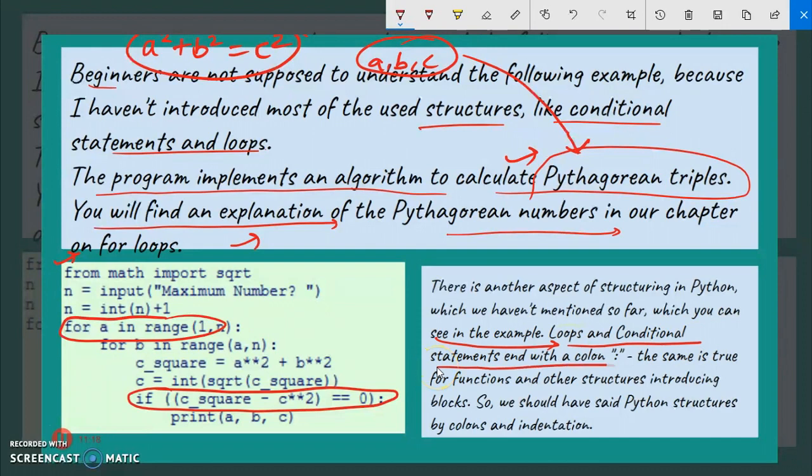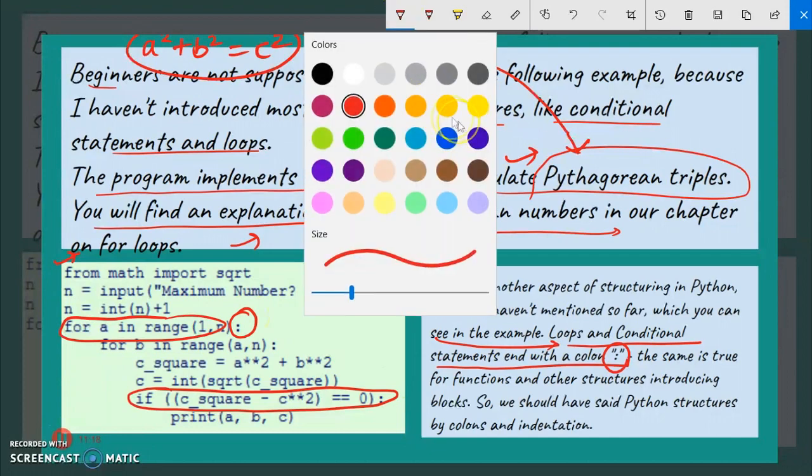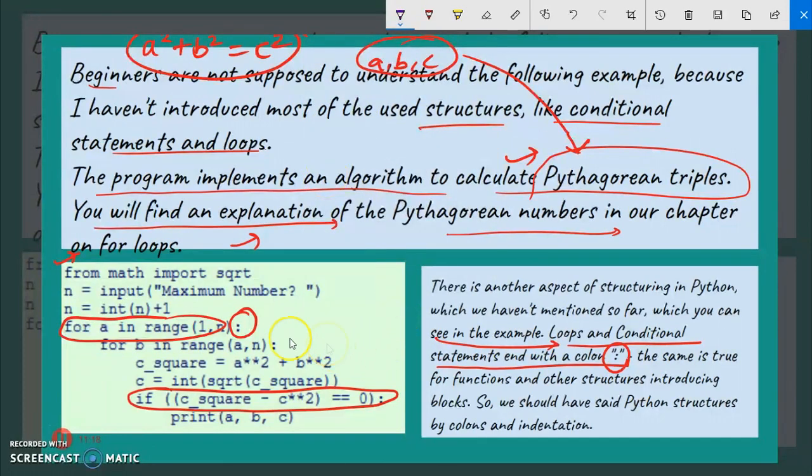A statement ends with a colon like this. The for loop ends with a colon. Let me change the color. Choose this color. This for loop ends with a colon, then if ends with a colon, and of course a function, defining a function like def, any function name, then it will end with a colon.